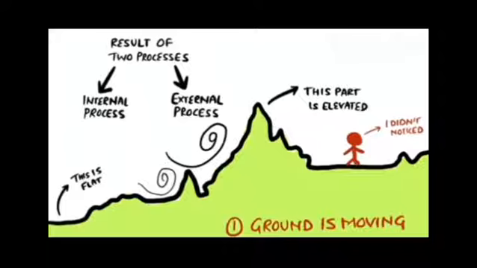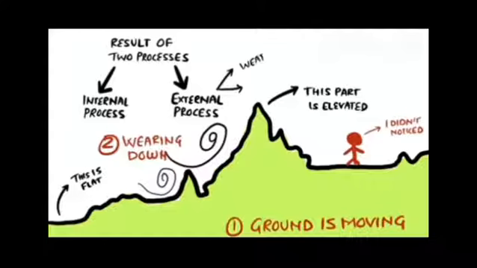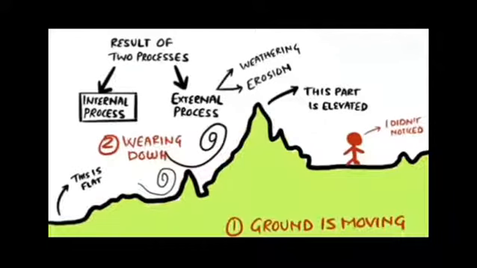Secondly, the external process. It is the continuous wearing down or rebuilding of the land surface. For example, erosion, that is wearing down of the land surface, and the other is deposition, that is rebuilding of the land surface. So these are two processes, one internal and one external.